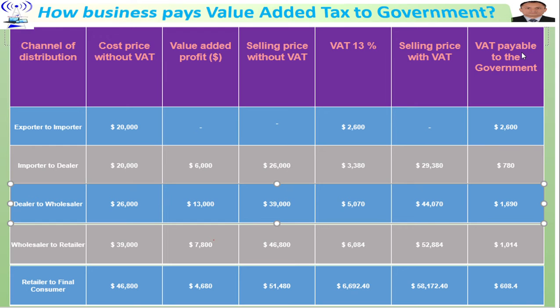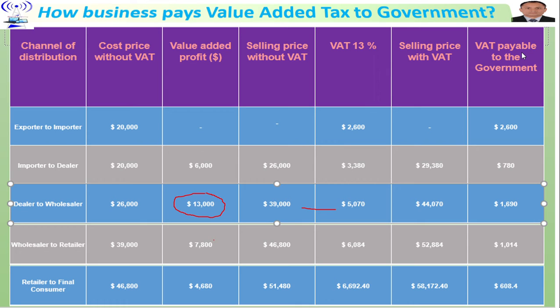This 26,000 plus 13,000, cost plus profit, equals the selling price without VAT, and the VAT, 13% of this 39,000, becomes 5,070 bucks. The selling price with VAT is this plus this, and the VAT payable to the government for this dealer to wholesaler is 1,619, which is 13% of this, because this is the value he has added.